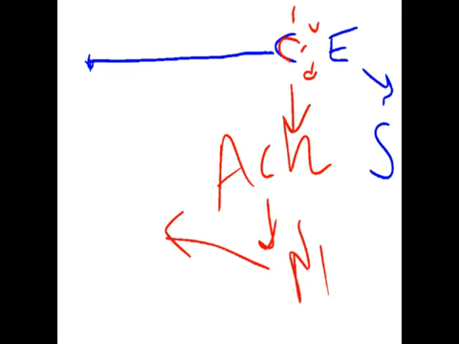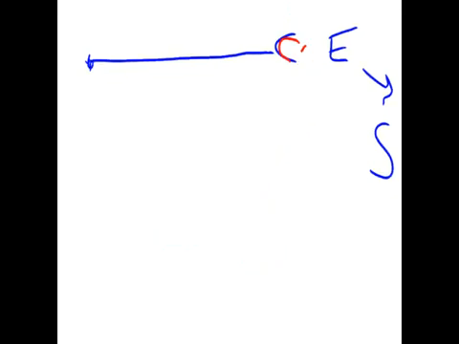Now we will move to the sympathetic and parasympathetic. How the impulses transmission takes place.